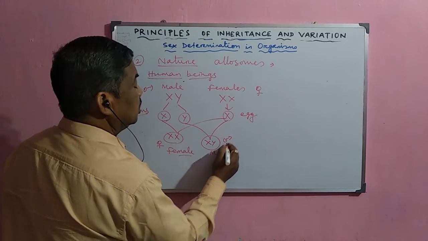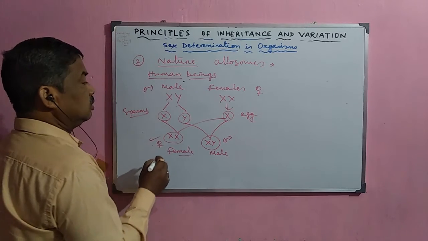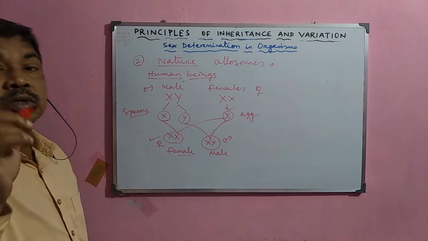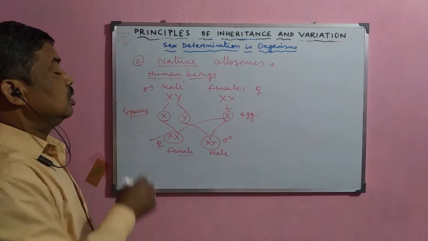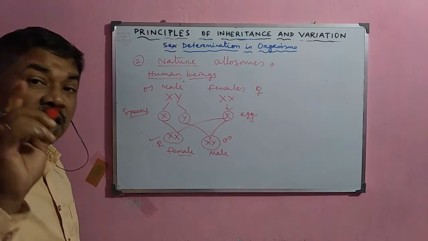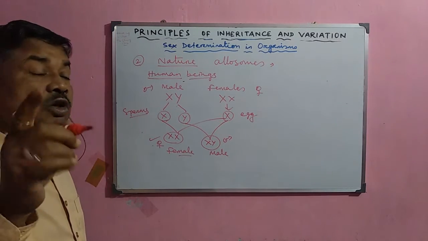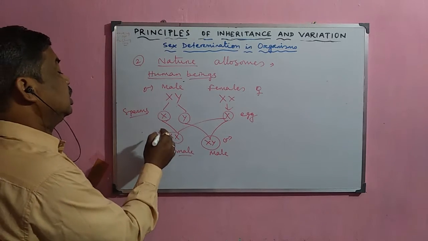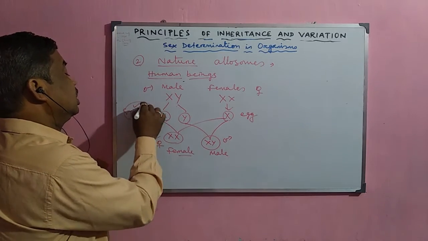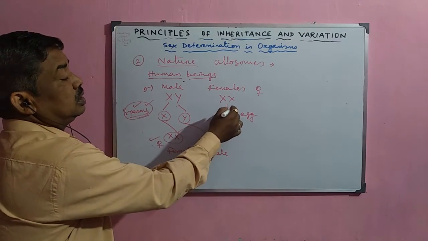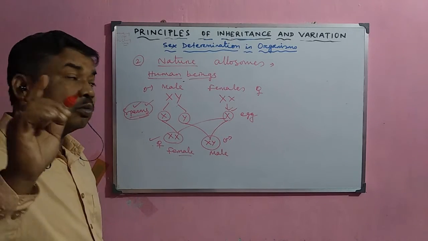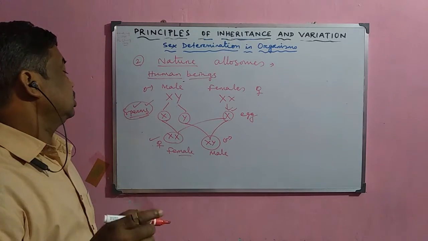In this way, the sex of the child is determined on the basis of the type of chromosome in the male gamete, while in the female gamete the chromosome is the same.